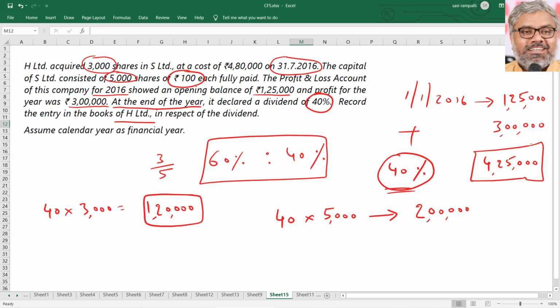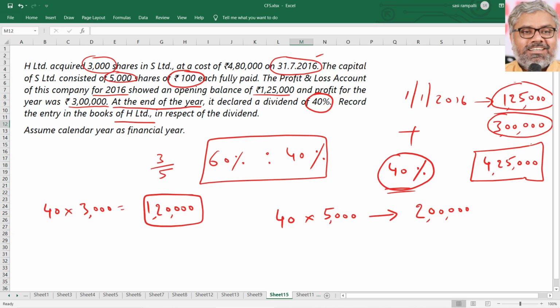1,20,000 rupees is the dividend that H Limited has received. That's it. Now, the question comes, out of this 1,20,000, how much is pre-acquisition dividend and how much is post-acquisition dividend? We cannot distinguish, right? Money doesn't have that kind of distinction. How do you know from which profits they have declared? They already had an opening balance of 1,25,000, which was there even before the acquisition. And after 1/1/2016, they got a profit of 3 lakhs rupees during the year. But the acquisition happened not at the beginning of the year, but in the middle of the year. So, from which profits they declared dividend, how do we know?